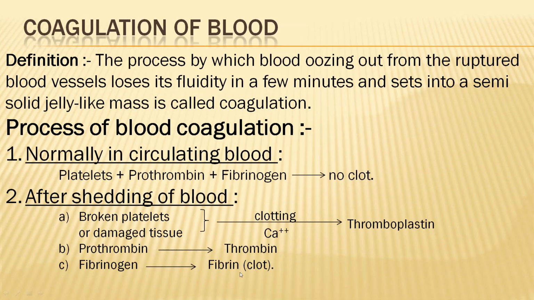non-proteinaceous fibrin fibers, and ultimately the clot occurs. These fibers entangle the RBCs within them, and the clot occurs. Now, how does the clot occur? Watch a video after this, it will give you a clearer idea of how blood coagulation in humans takes place. Thank you.